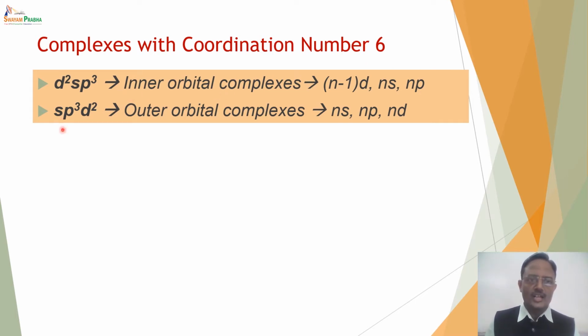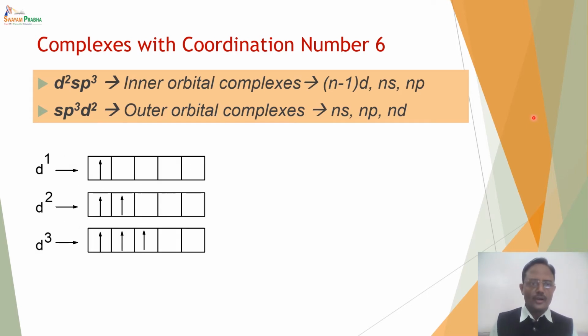Whereas if it is sp3d2 hybridization, the complex is said to be an outer orbital complex, because the outer d orbital is used. For example, if we are talking about 4s, 4p and 4d, similarly 5s, 5p and 5d and so on. So for coordination number 6, we can have d2sp3 or sp3d2, an inner orbital complex or an outer orbital complex.